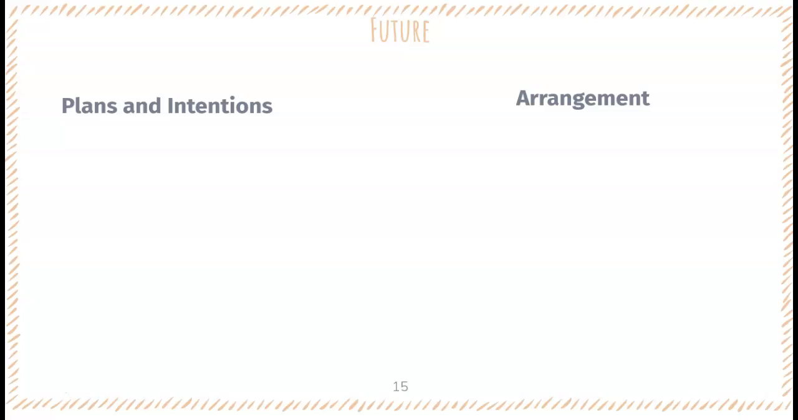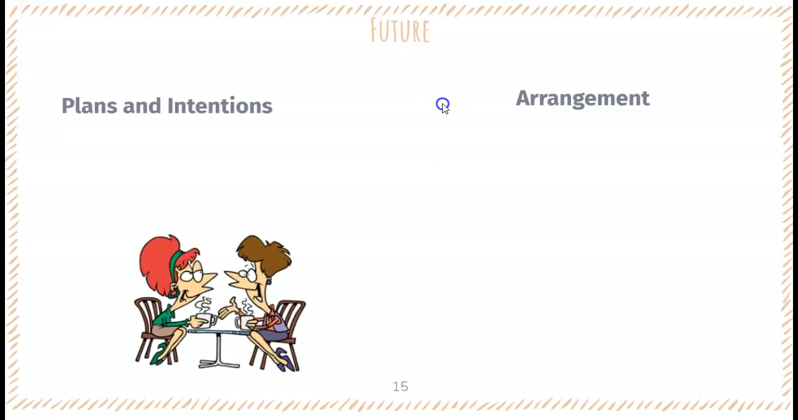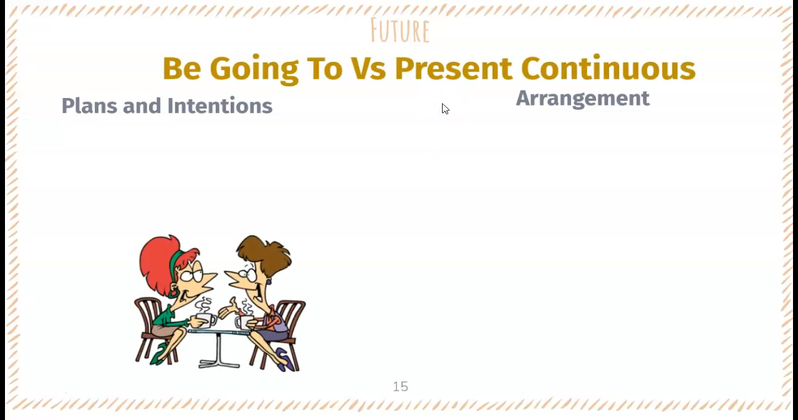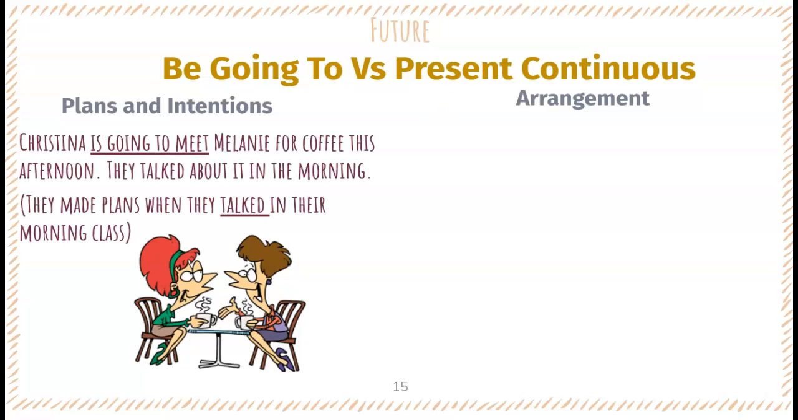We are going to see the contrast between these two: plans and intentions versus arrangements. We use be going to for plans and intentions and present continuous for arrangements. Let's analyze these two examples so that the difference between these two is clear.